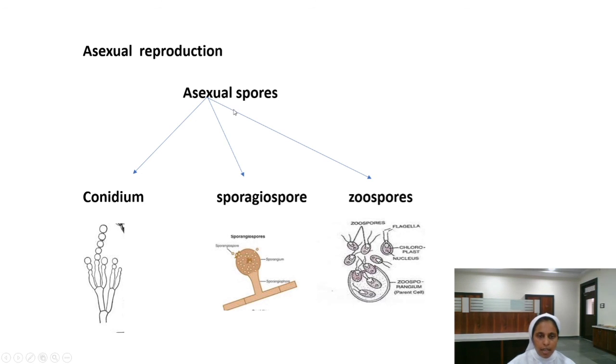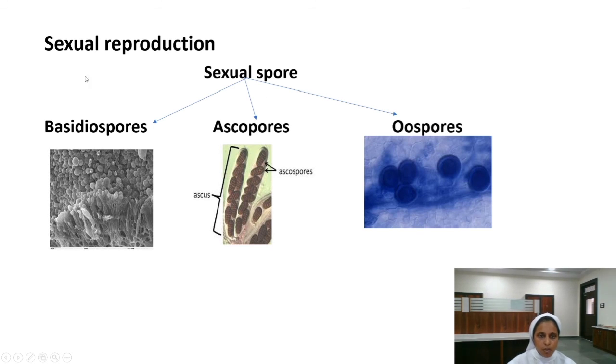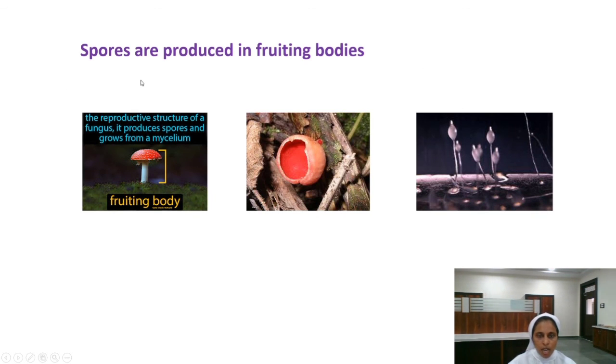Next, asexual reproduction, asexual spores: conidium, sporangiospore and zoospores. Conidia is the plural form and conidium is the singular form. You can see here zoospores. The zoospores are motile due to the presence of flagella. Then sexual reproduction takes place through sexual spores. They are basidiospores, ascospores and oospores. Spores are produced in fruiting bodies. You can see here, spores are produced in fruiting bodies.